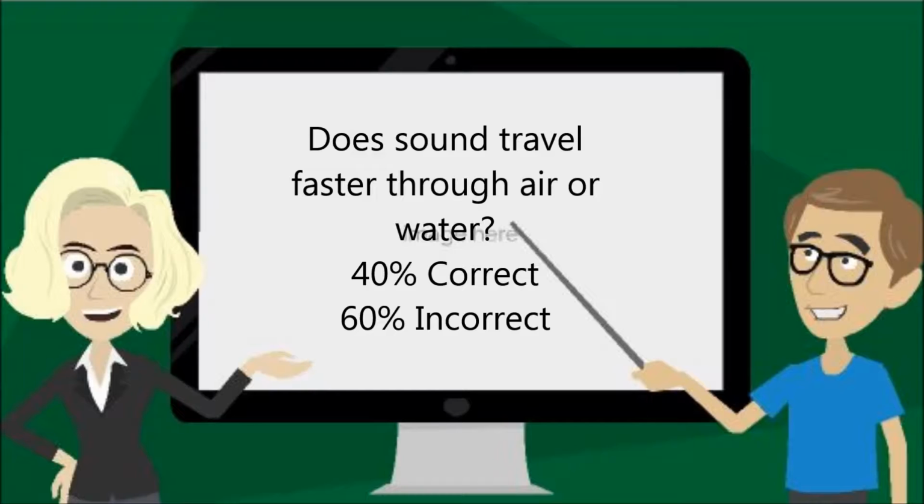Sound travels about 4 times faster and farther in water than it does in air. This is why whales can communicate over huge distances in the ocean. Sound waves travel about 13 times faster in wood than in air. They also travel faster on hot days as the molecules bump into each other more often than when it is cold. Therefore, water is a better way of transport for sound than air.